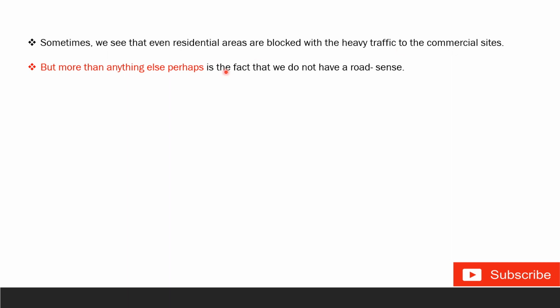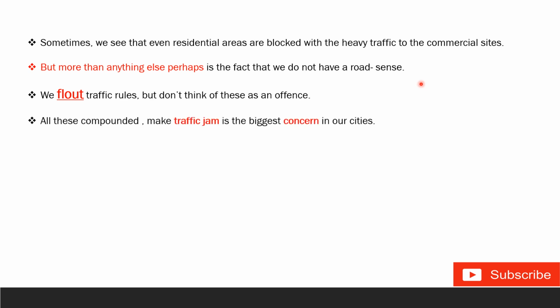So you can start like this: but more than anything else, perhaps, is the fact that we do not have road sense. Next, we flout traffic rules, but don't think of this as an offense. Okay, so these are the main reasons for traffic congestion in our cities. All this compounded makes traffic jams the biggest concern in our cities, right?